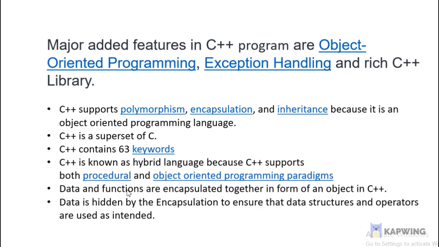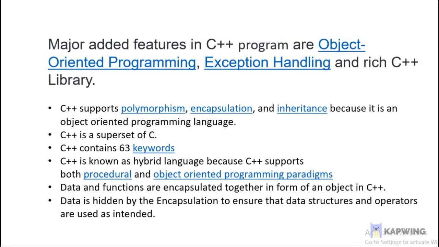Data and functions are encapsulated together in the form of an object in C++, but they are separated in C because it is a procedural programming language.